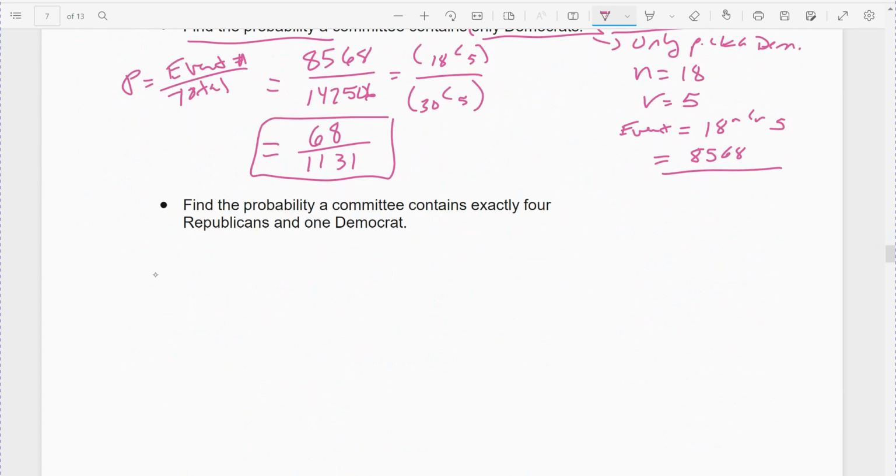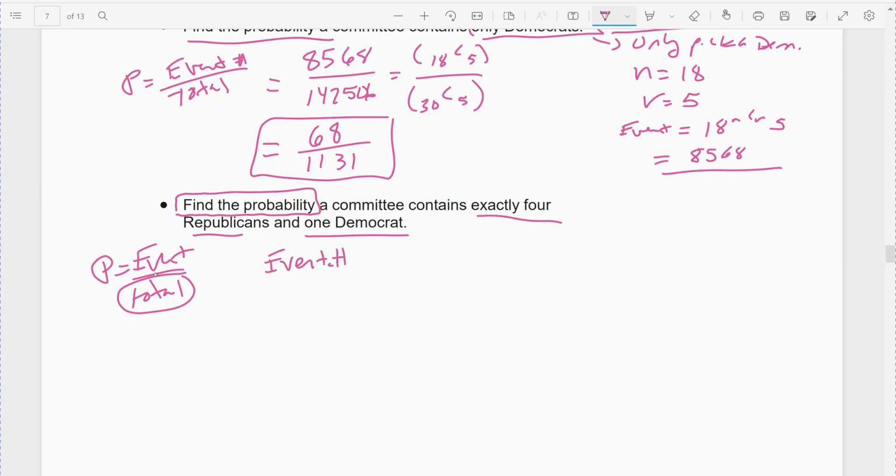Alright, the last one of this example, or no, actually I don't think it's the last one of this example, it's just the last one on this page. Again, we're finding probability, so my event over my total: a committee contains exactly 4 Republicans and 1 Democrat. So we're looking for a specific group. I'm going to write out my event and hold off on my total because I know what that is. So I'm going to find my event number. I want 4 Republicans and 1 Democrat.